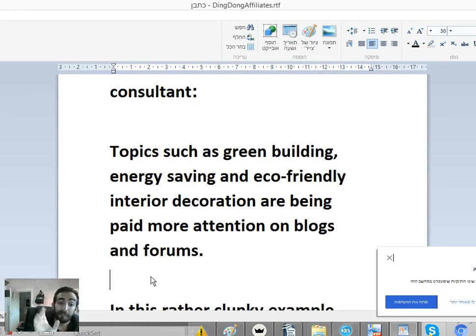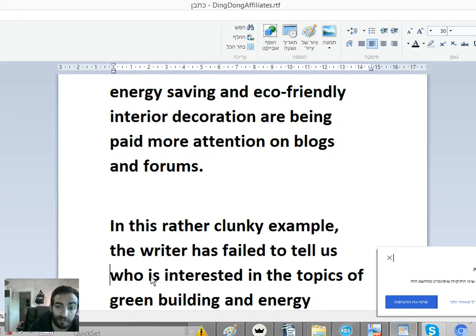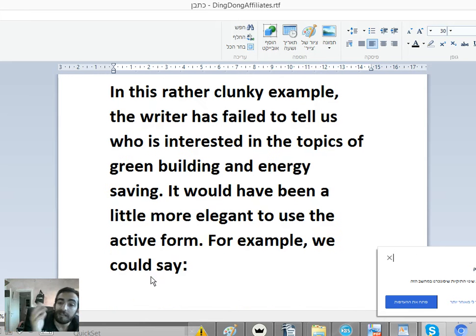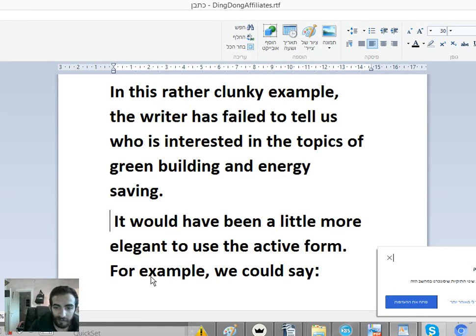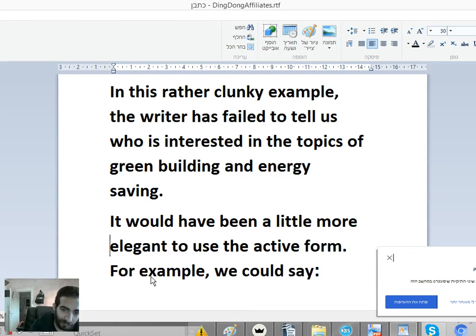Topics such as green buildings, energy saving and eco-friendly interior decorations are being paid more attention on blogs and forums. It is rather a clunky example. The writer has failed to tell us who is interested in the topics of green building and energy saving. It would have been a little more elegant to use the active form.